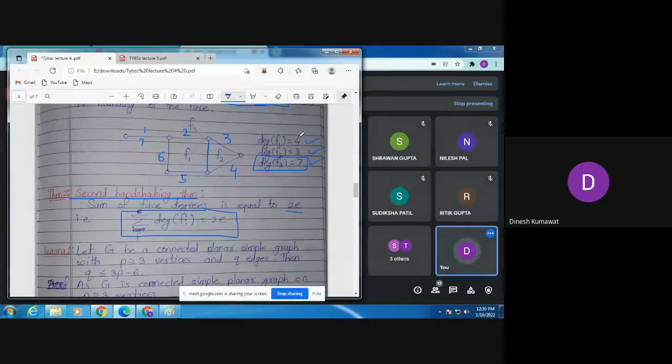Now you just add these degrees. It becomes 14. So the left hand side addition is nothing but 14. Now let us do the right hand side. How many edges are there? 7. And 7 into 2 is 14. This relation is satisfied. Hence, the second handshaking theorem is verified for this graph. Clear?